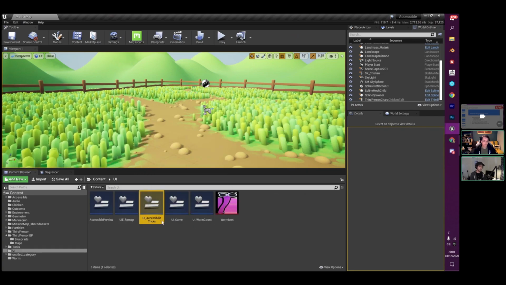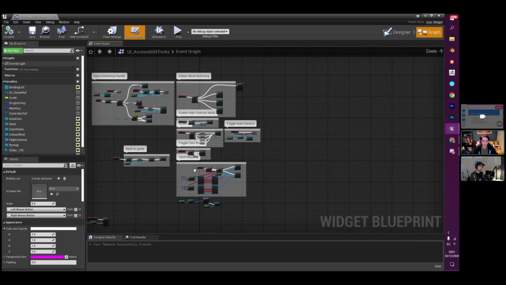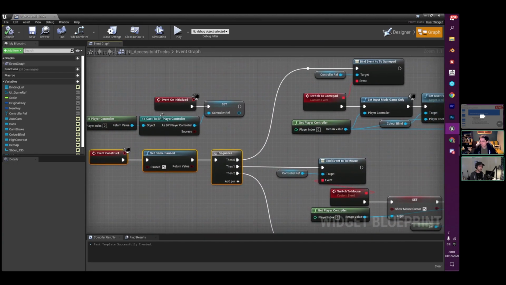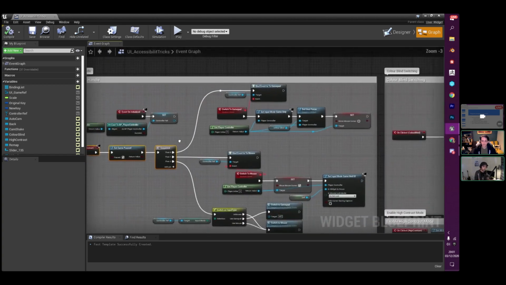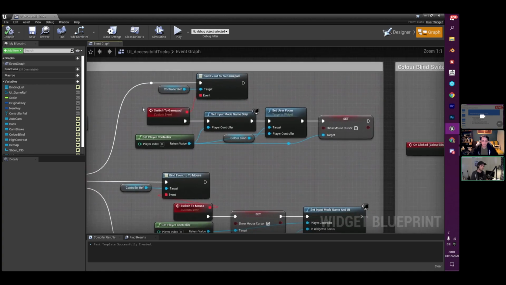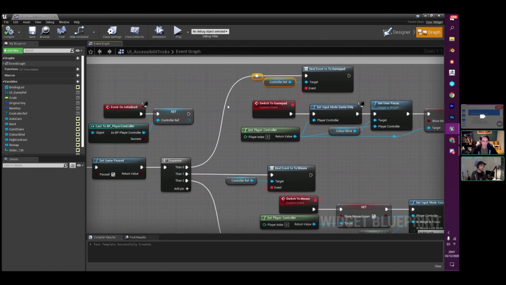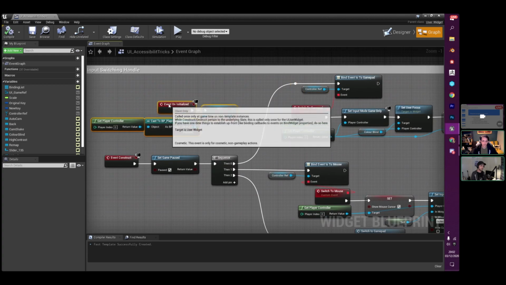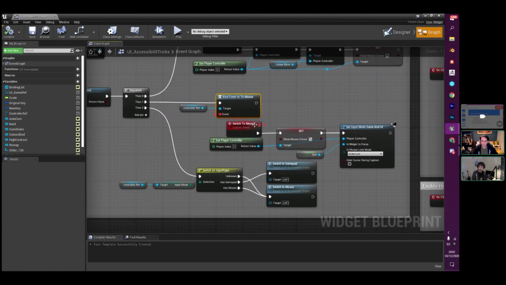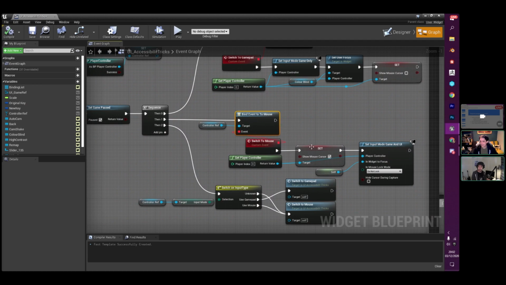So if I go to my accessibility tricks, I have the binding example here. So in this one, I'm setting the game to paused. You don't necessarily need to do that, but you would need to suspend the input from the character. And then what I do is I get my controller ref, which I'm doing on the initialization step. And then I call the bind to event gamepad and bind to event mouse. And that event will then get triggered every time I switch from gamepad to a mouse input.